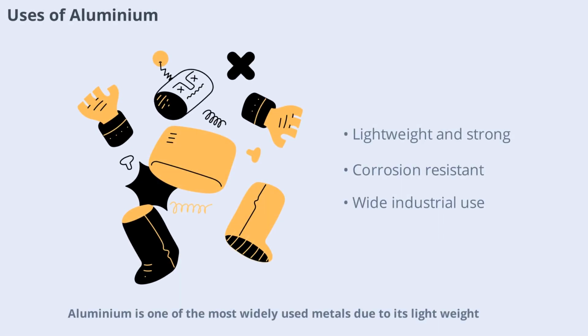Aluminium is one of the most widely used metals due to its light weight, strength, and resistance to corrosion. It's found in everything from aircraft and automobiles to kitchen utensils and packaging materials. Its ability to form alloys with other metals makes it even more versatile. The extraction and refining of aluminium have revolutionized industries and contributed to advancements in transportation, construction, and consumer goods.